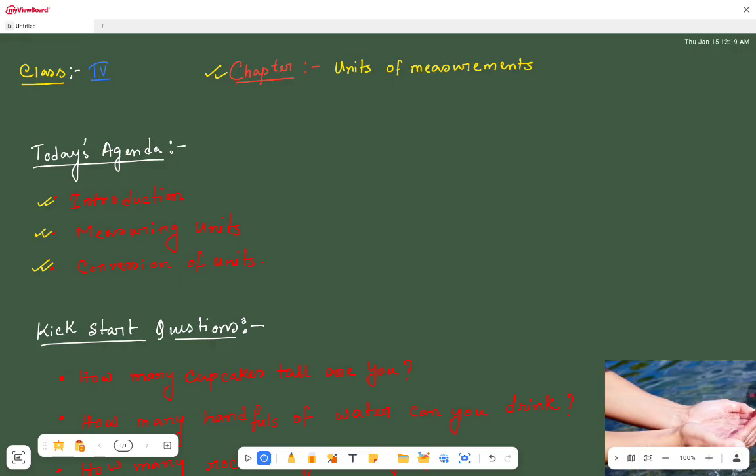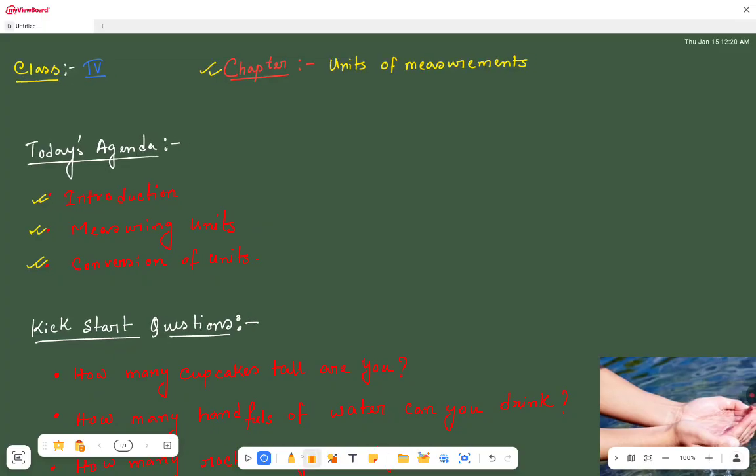I am your math teacher Tomojit Pal, and today I am going to discuss a very beautiful chapter from your math syllabus, that is units of measurements. As you can see, the name of the chapter is units of measurements. So today's agenda, that means the topic on which we are going to discuss.